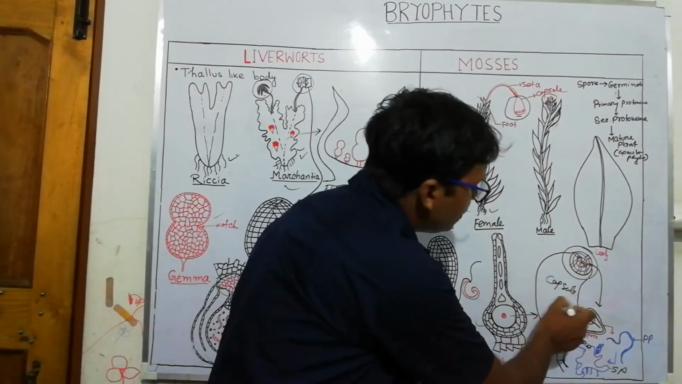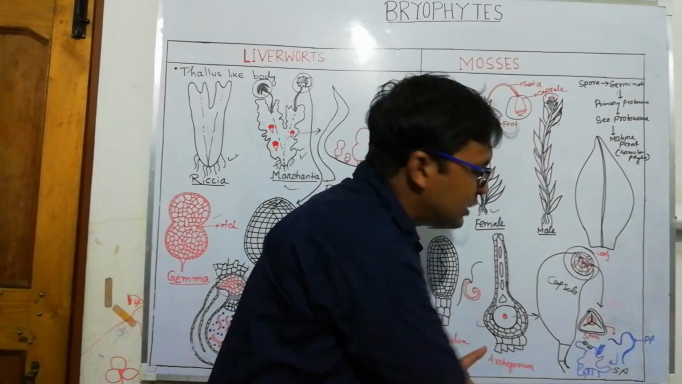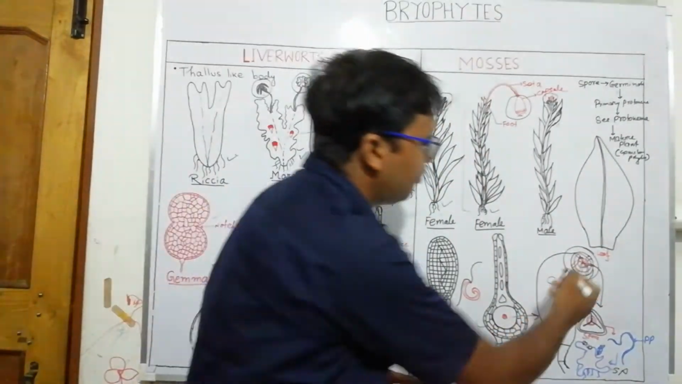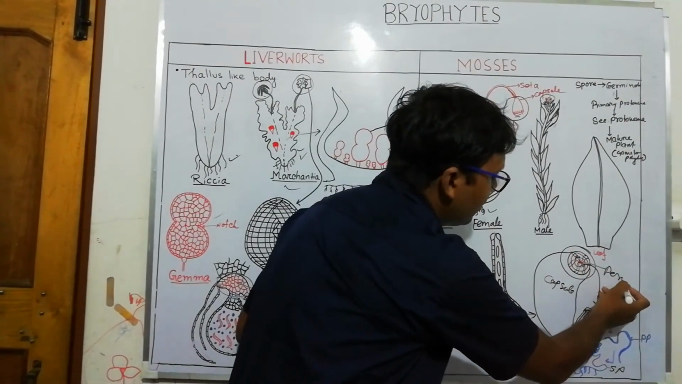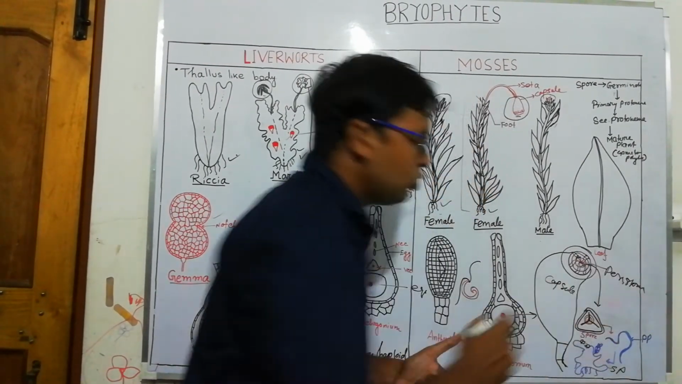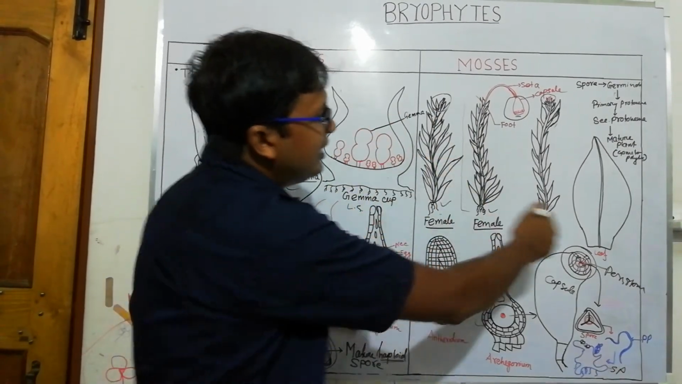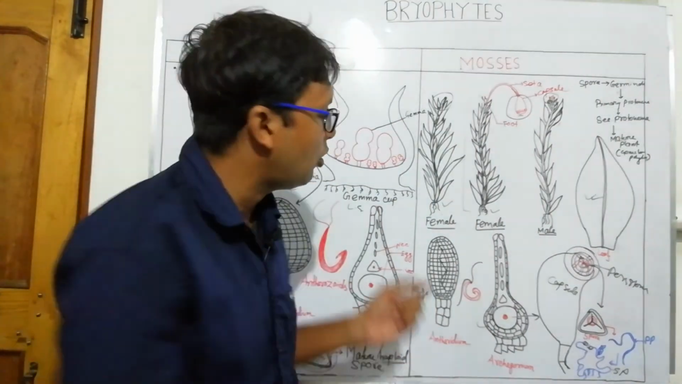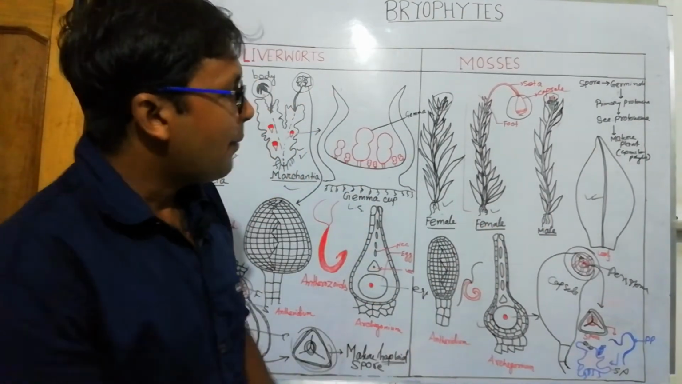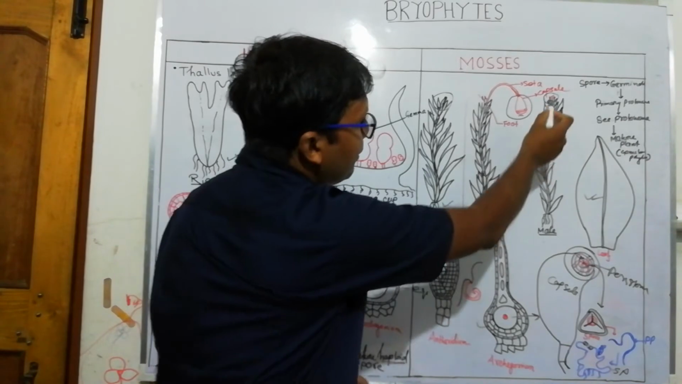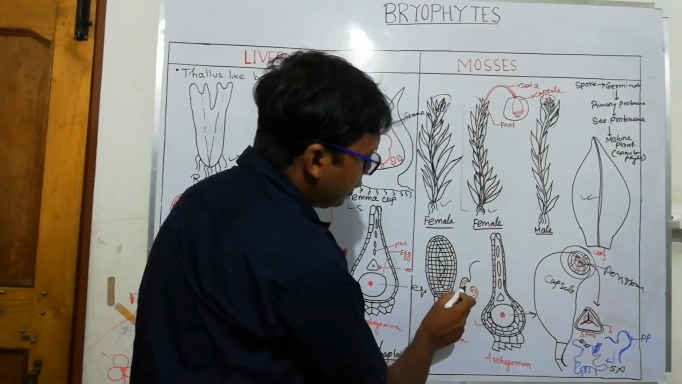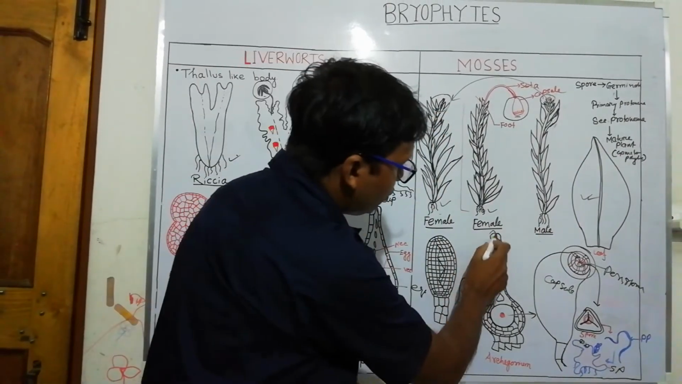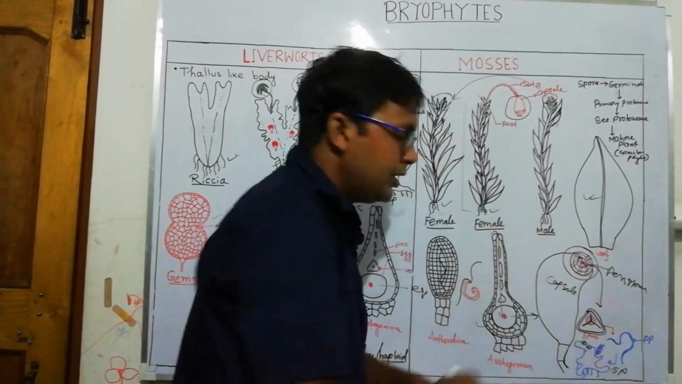The capsule contains a huge amount of spores, and the spores are released from the body by a special structure, the peristome teeth. The body is leafy, but the leaf is not a true leaf, there is no true stem, no vascularization, and only rhizoids are present. The male plant body contains antheridium, so antherozoids move from here to the archegonium present here. The archegonium develops the zygote, and from the zygote the body is formed.